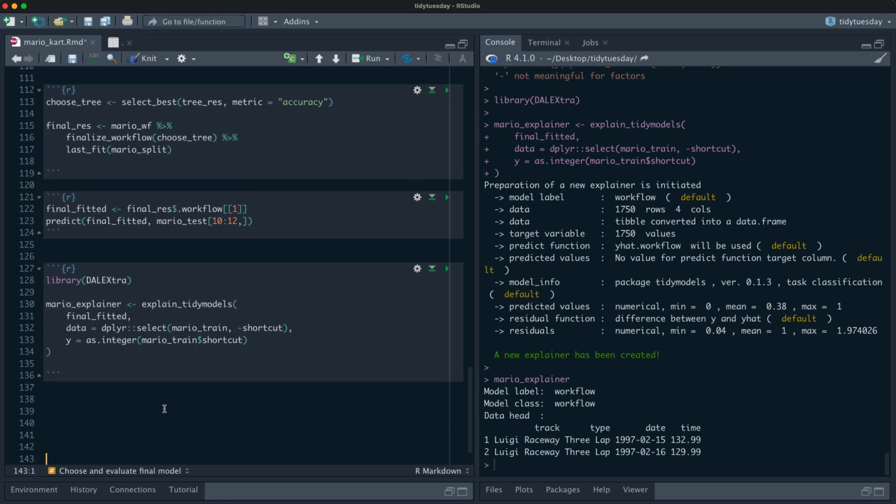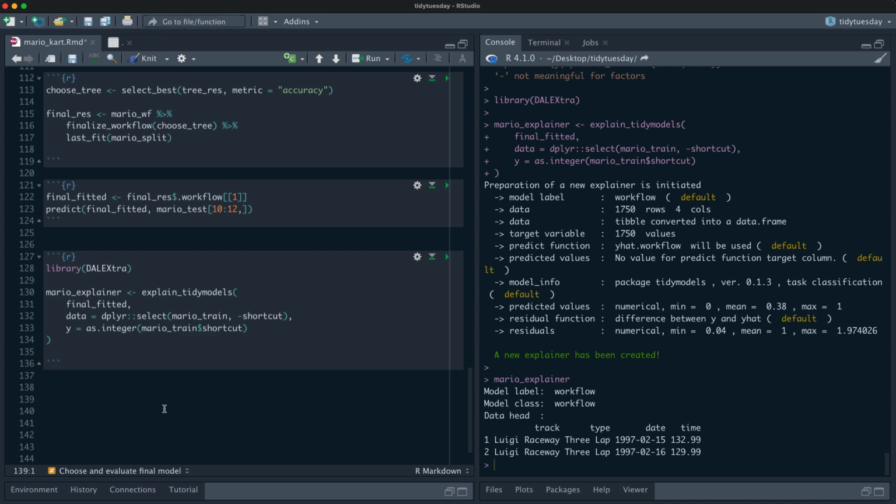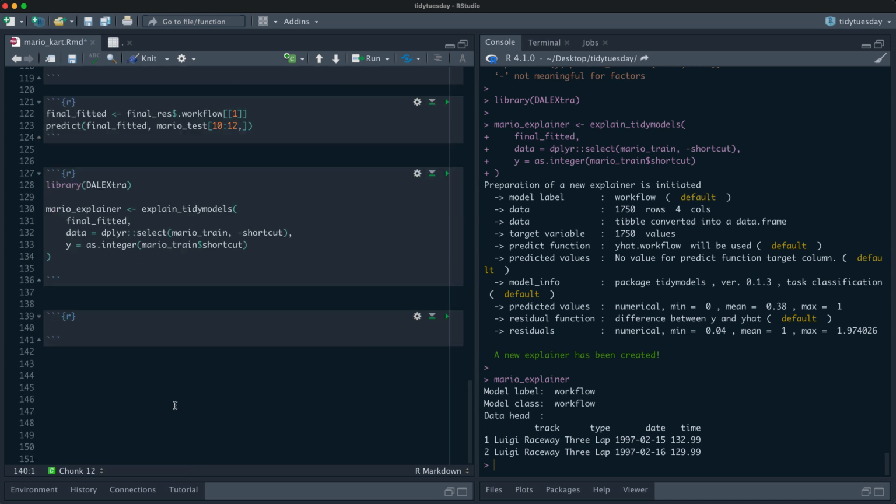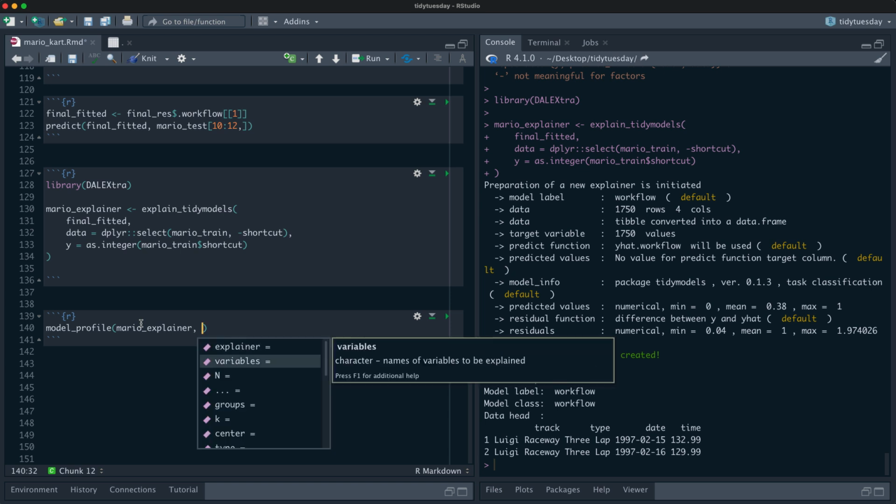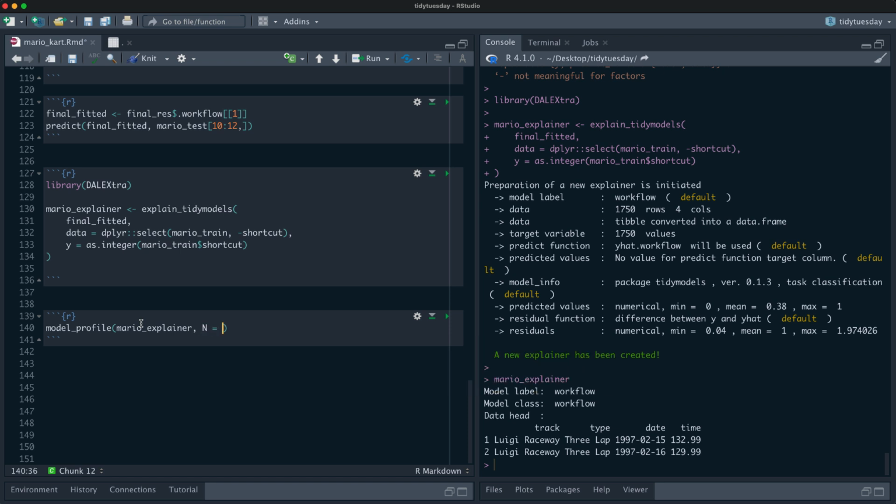We can do Shapley values. We can do variable importance. Let's do a partial dependence plot. The function for this is called model profile. The first thing we put in here is the explainer, like so. We're just going to use all the variables. I think if we put null, it'll be everything.